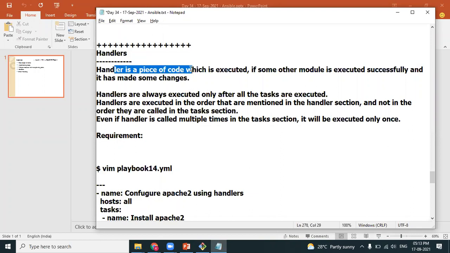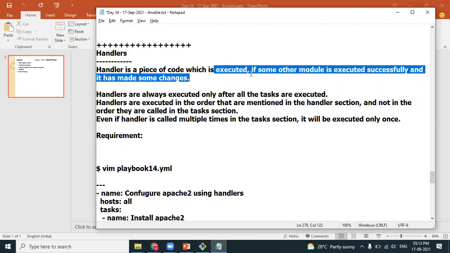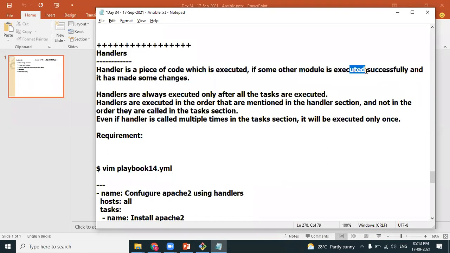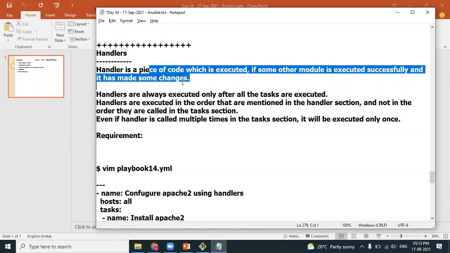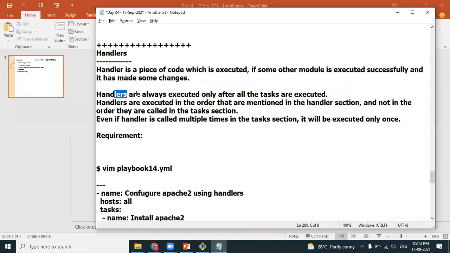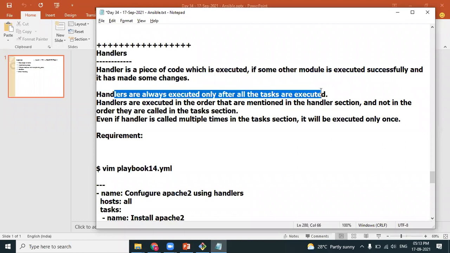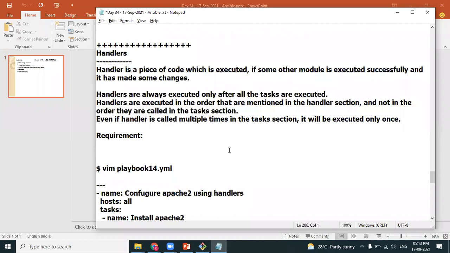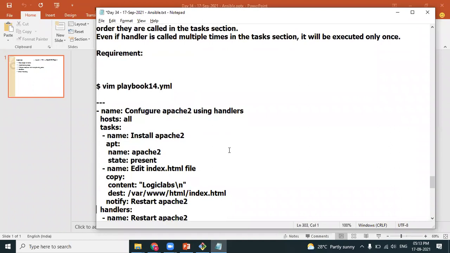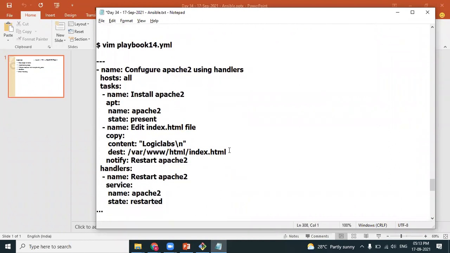A handler is a piece of code which is executed if some other module is successful. That means positive. If one module is successful, then you want some related actions to happen, and you do it in the handler. I repeat again, a handler is a piece of code that gets executed if some other module is executed successfully and made some changes. Handlers are executed only after the task section is completed. This theory I'll come back to later. Let's look at the practicals. So if some software gets installed, then the handler is executed and this is done.